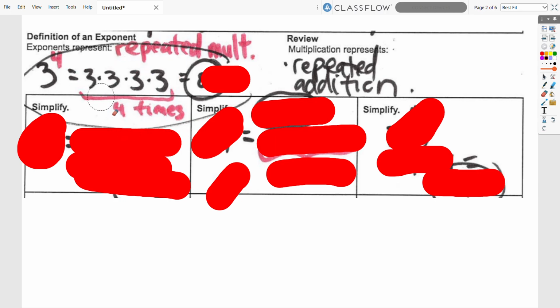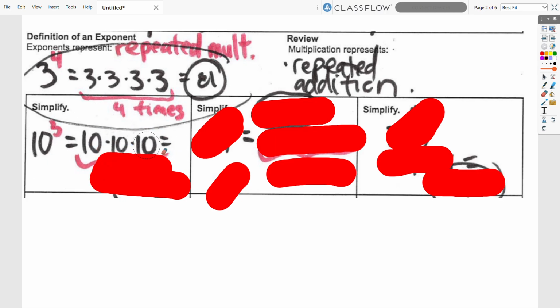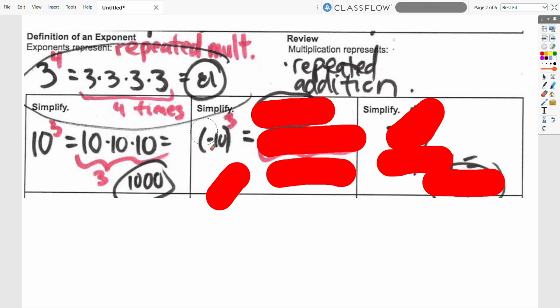Right, so this would be like the expansion, multiplication version, and then you can put that on the calculator. You can either put it as an exponent in the calculator, or all this as a calculator, 81. Right, so we apply that. We see the phrase 10 to the power of 3, 10 to the third power. We remember this means repeated multiplication, so that means we take that 10 and we multiply it by itself 3 times. Right, so this is how we show the work, because we can put these both in the calculator, and this would equal 1,000.